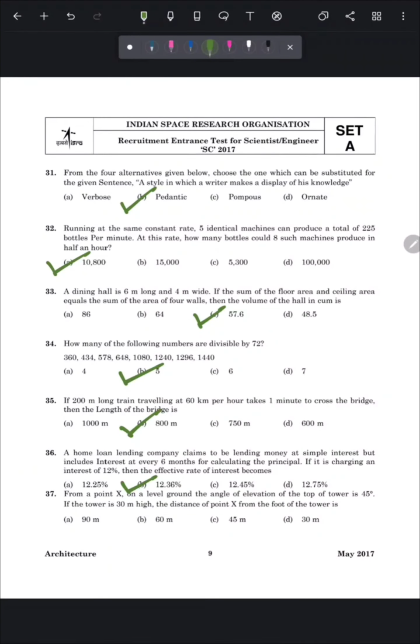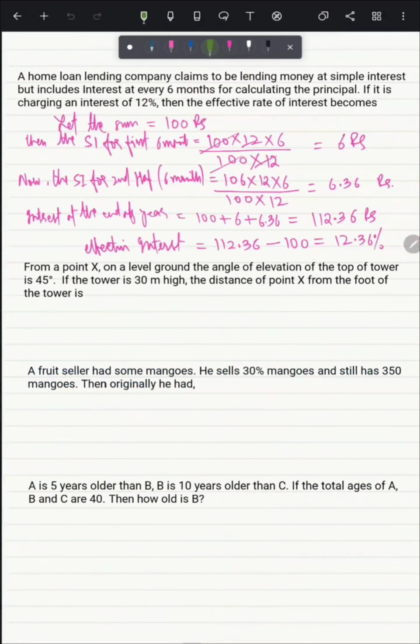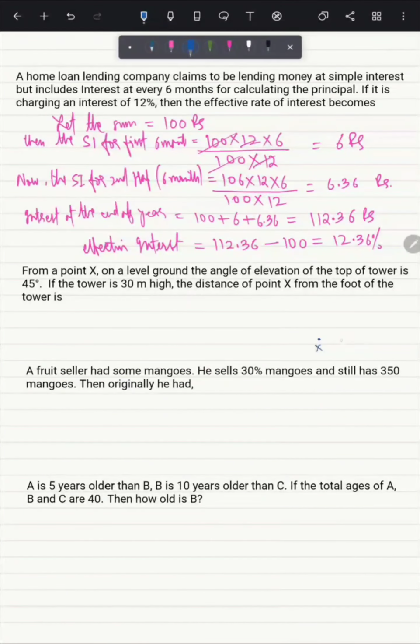the top of the tower is 45 degrees. If the tower is 30 meters high, the distance of point X from the foot of the tower is. So let's understand this question with a diagram. This is the point X, which is at some distance from a tower, and the height of the tower is 30 meters. So just mark it as Y. Z is the tower, and it is also given that this angle is 45 degrees.